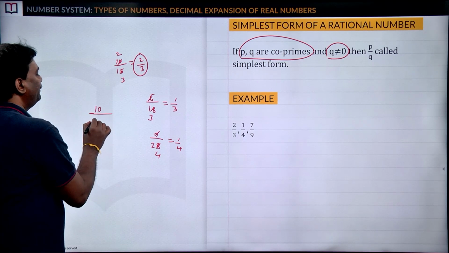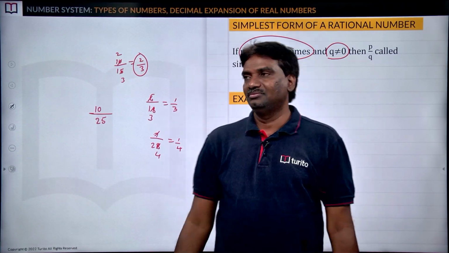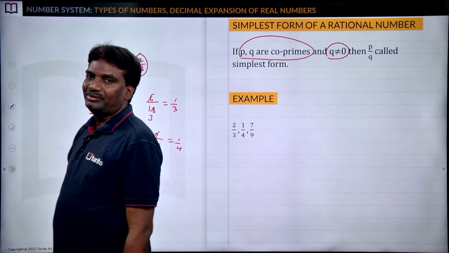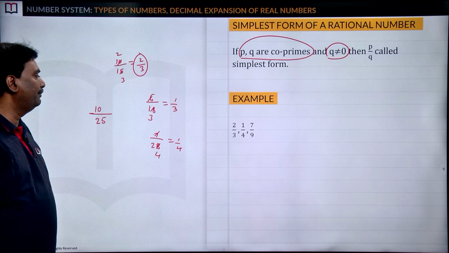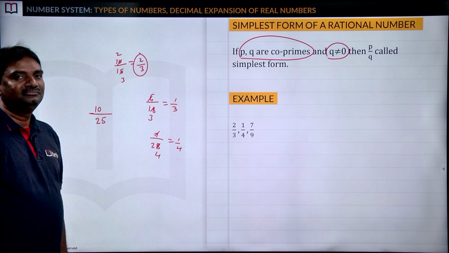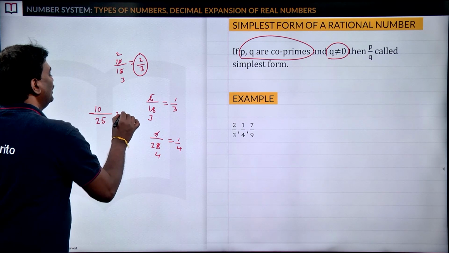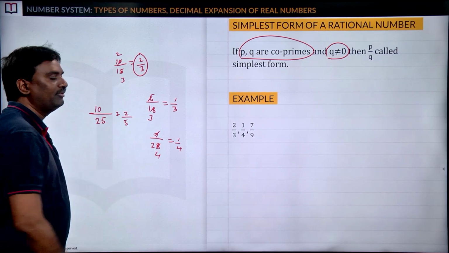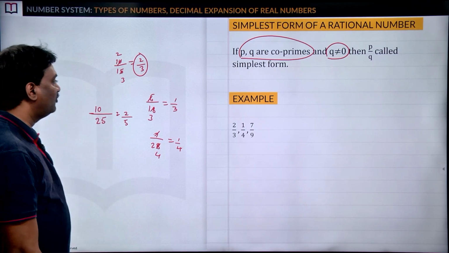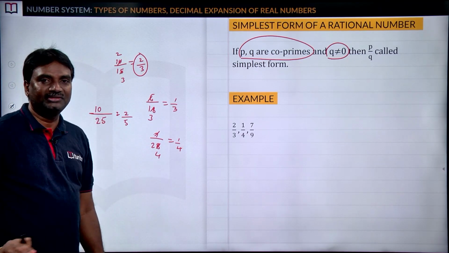If I ask you 10 by 25, what is the simplest form of this rational number? What's your answer? 10 by 25 is given. You can send your answers in the chat box. Yeah, very good. The simplest form of this rational number is 5 twos are 10, 5 fives are 25, so 2 by 5. That's why we can say for 10 by 25, the simplest form is 2 by 5. Excellent, most of the students are sending the correct answers.